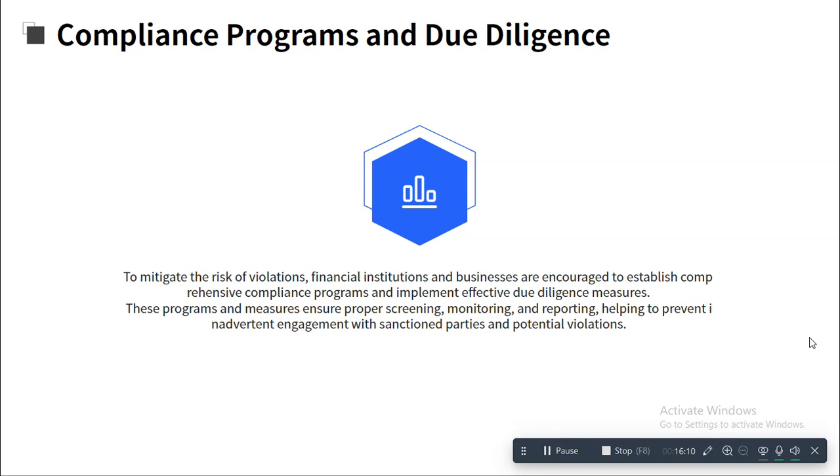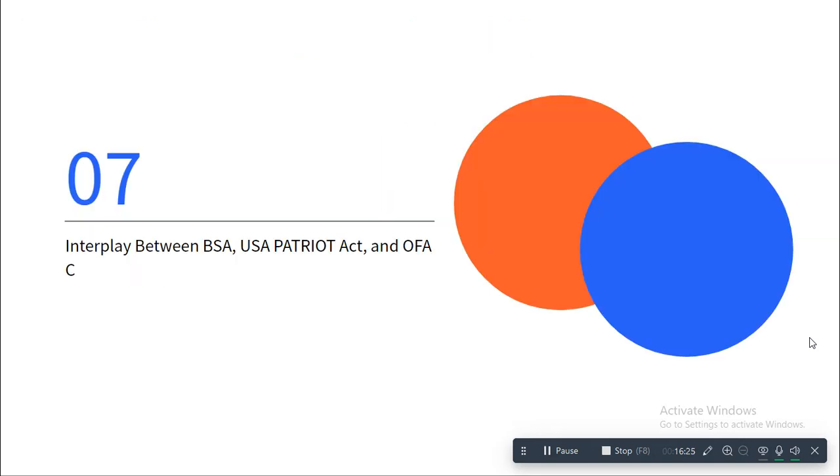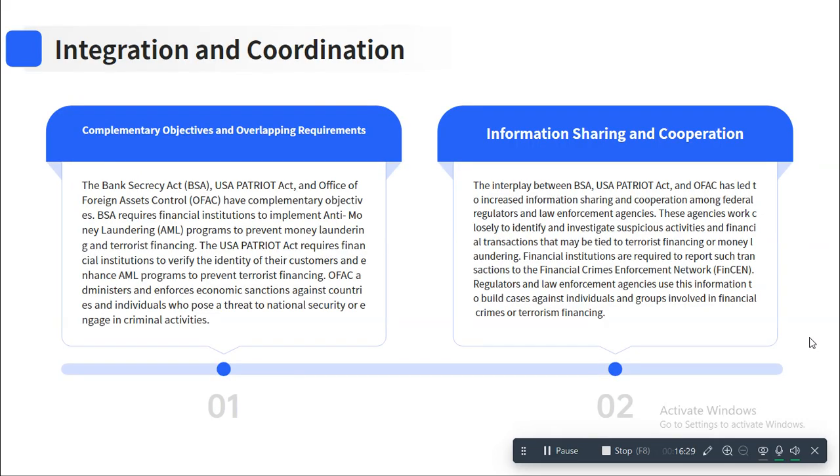Then we need proper due diligence. There is like, from where the fund is coming, is the person in the OFAC list or not. So these kinds of things are enabled in the BSA, OFAC, as well as the US Patriot Act. Now, what is the relation between US BSA, US Patriot Act, and the OFAC? So, from the conversation till now, you have already understood what the relations are.